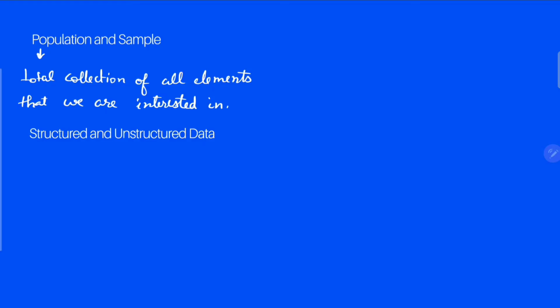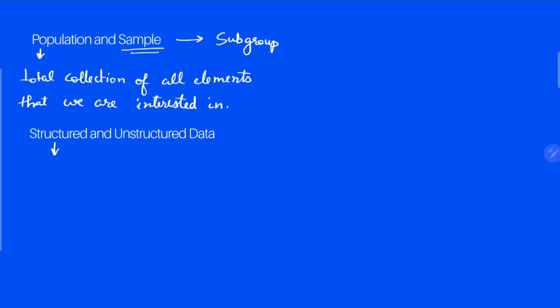Basically, if you want to find the literacy rate of India, the population would be the Indian population. And a sample is basically a subgroup of the population that can be studied so that we can predict the same statistics for the whole group.